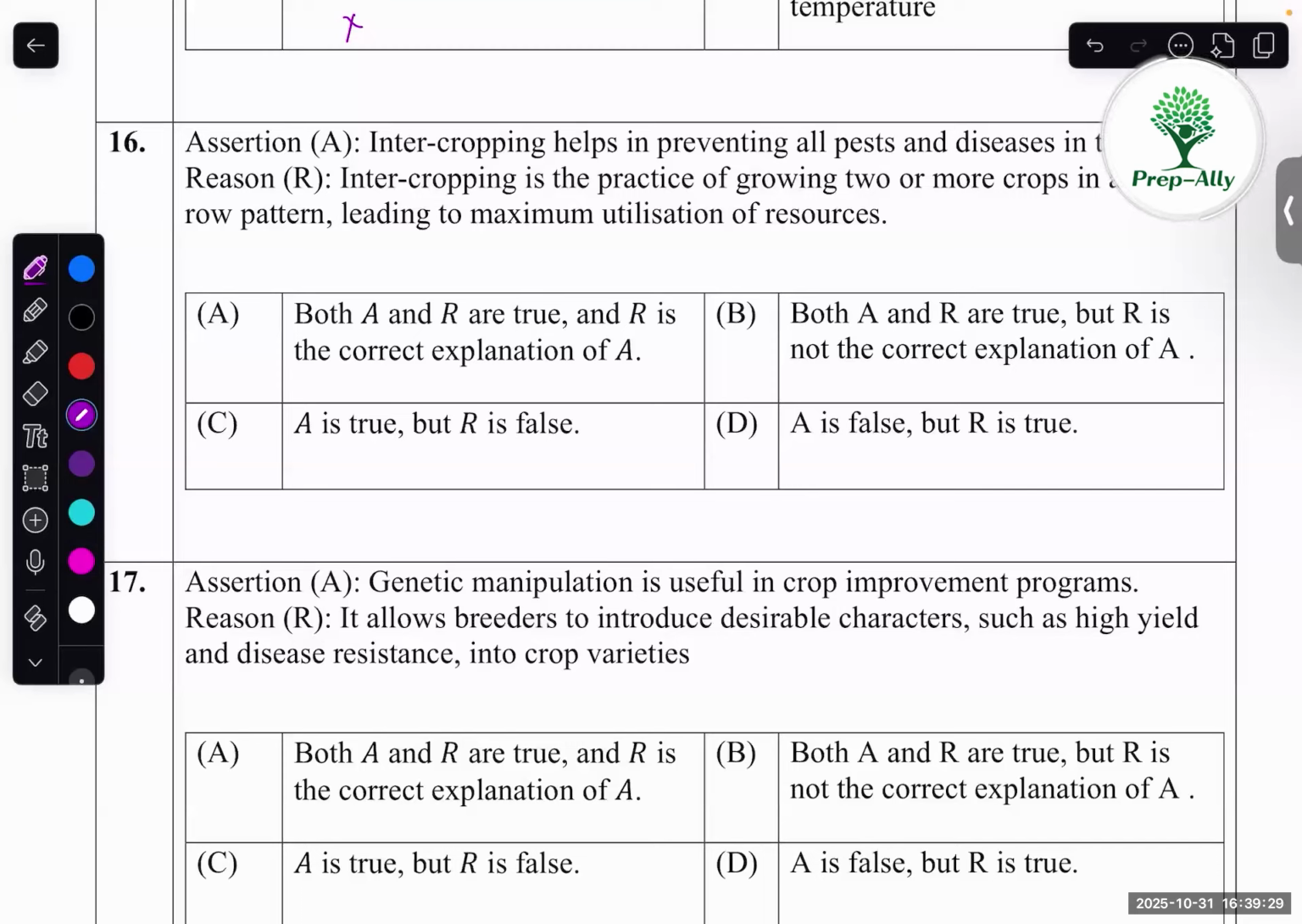So intercropping is nothing but growing the crops in a particular pattern, like rows. So this rows for one crop, this rows for one crop. So that is intercropping. So assertion is false, reason is true.